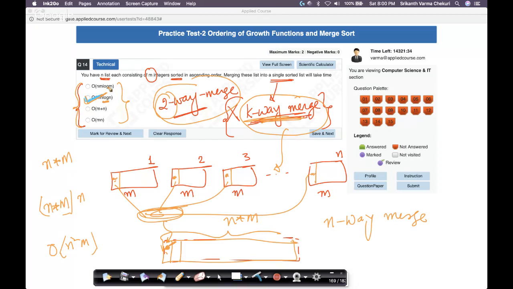I actually, when I solve this problem, I don't look at options. I look at the question. I wrote the k-way merge. I said, this is my answer. I don't find the answer anywhere. None of the above is also not there.